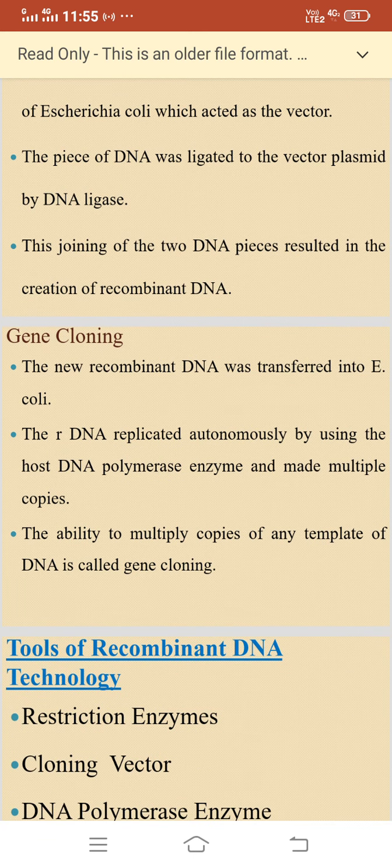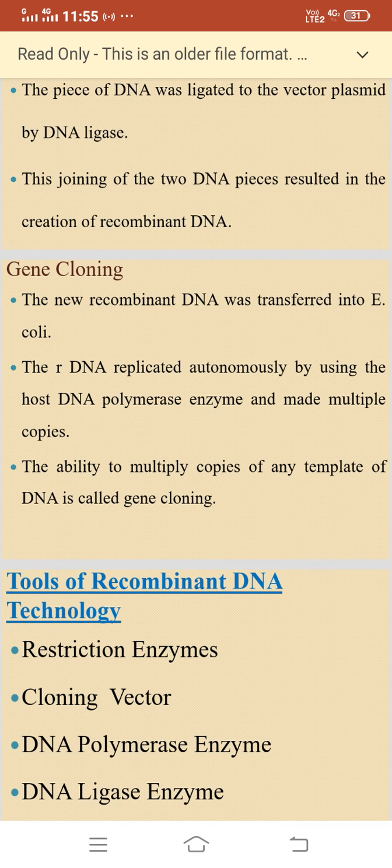Now the gene cloning. The new recombinant DNA was transferred into E. coli. The rDNA replicated autonomously by using the host DNA polymerase enzyme and made multiple copies. The ability to multiply copies of any template of DNA is called gene cloning.